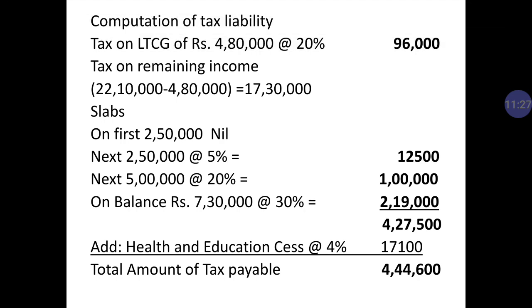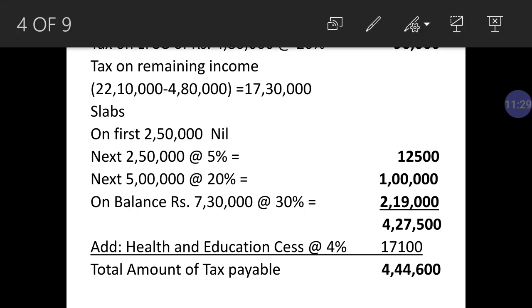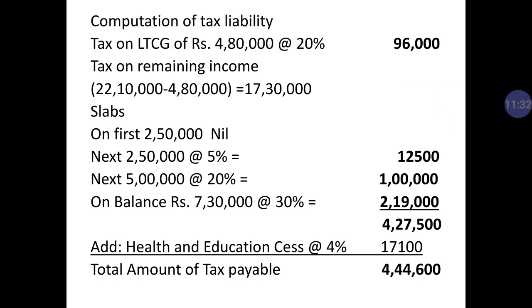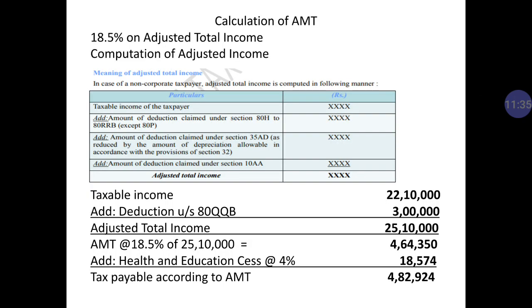Now come to the next slide. So this is your next slide. As you can see, it is about calculation of AMT. Now we have to calculate tax according to the alternative minimum tax. This alternative minimum tax will be calculated at 18% on adjusted total income. So dear student, how will you calculate adjusted total income? As you can see in this slide, I have mentioned the procedure to calculate adjusted total income.